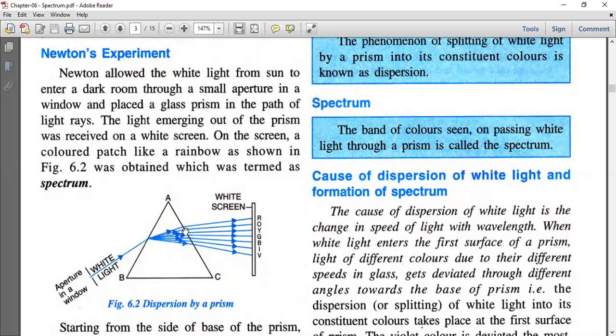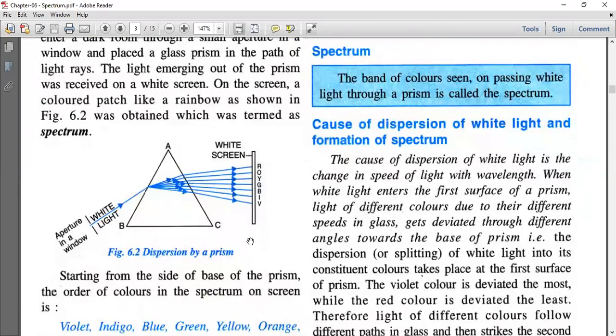This refraction of light is nothing but splitting of color, because as soon as the light enters the medium, it splits into 7 constituent colors. Newton allowed the white light from the sun to enter a dark room through a small aperture in a window and placed a glass prism in the path of light rays. The light emerging out of the prism was received on a white screen. On the screen, a color patch like a rainbow, as shown in this figure, was obtained, which was termed as spectrum.